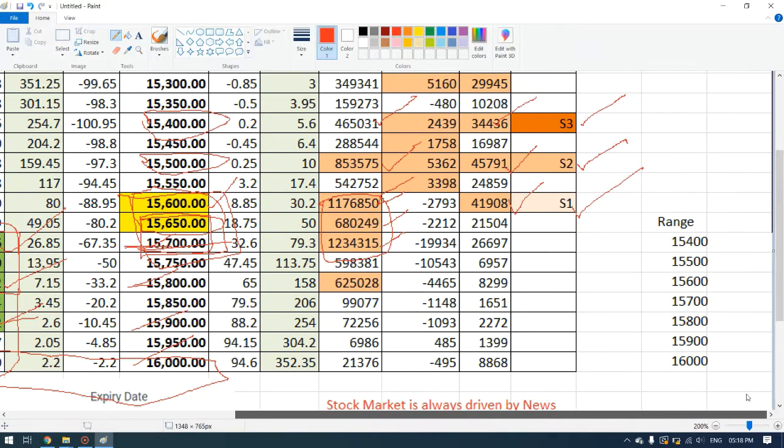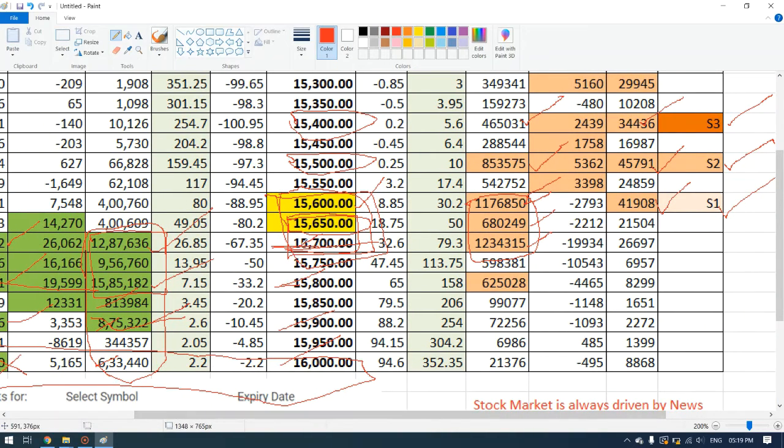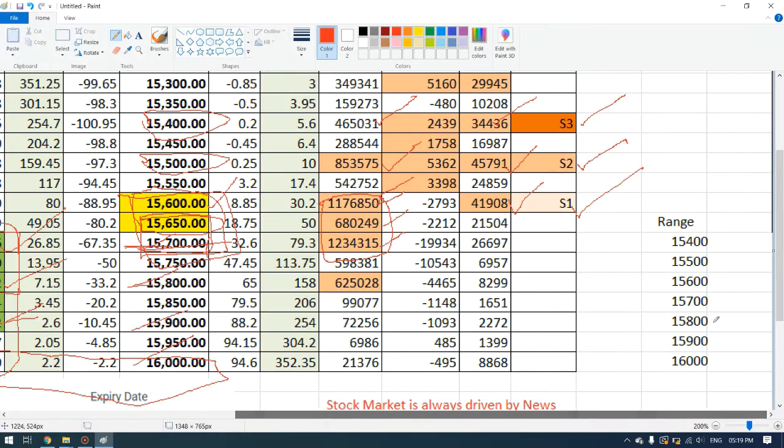But if the market breaks this range upward, it might reach 15,800, so 15,700 to 15,750 is the range it might go. If the market goes in one direction, you can see chances of it breaching 15,600, and if it does tomorrow, 15,500 will be the first support.